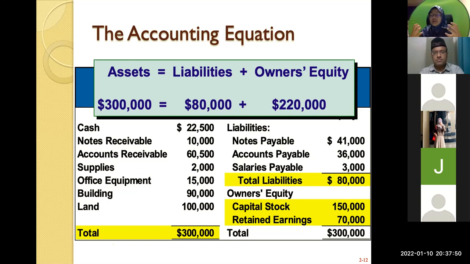Capital stock does not belong to the company. It is the capital stock that creates the asset later. For example, I put money, 200,000, into the company, and using that 200,000, I buy office equipment, building, and land. I create assets from that capital stock. That's why capital stock is never an asset, because remember that just now we said there are two separate entities, and you have to differentiate between the company itself and the investor.